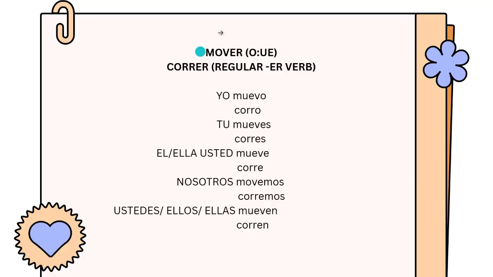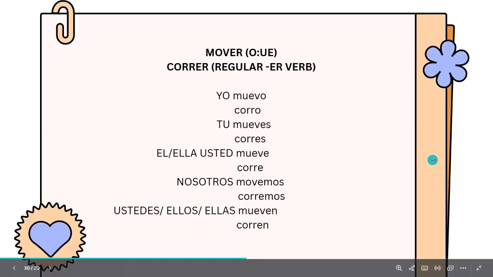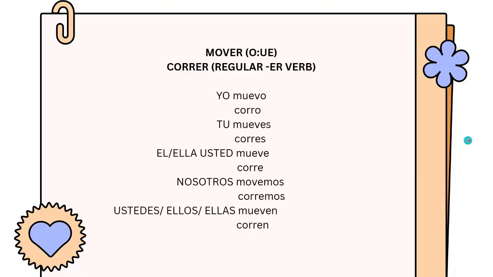This is the first one. It's irregular, mover, and the second one is regular, so you can see the difference. In the irregular, you say yo muevo, and in the regular, yo corro; tú mueves, tú corres; él, ella, usted mueve, él, ella, usted corre; nosotros movemos, nosotros corremos; ustedes, ellos, ellas mueven, o corren. Okay, so that's kind of the comparison.